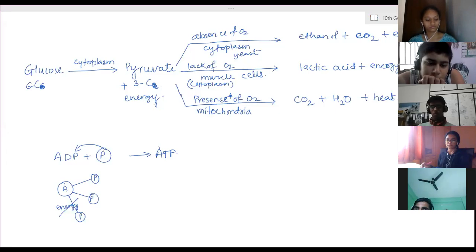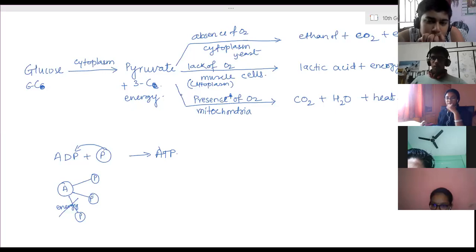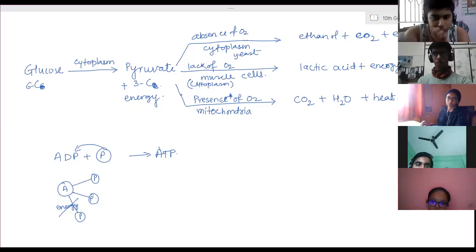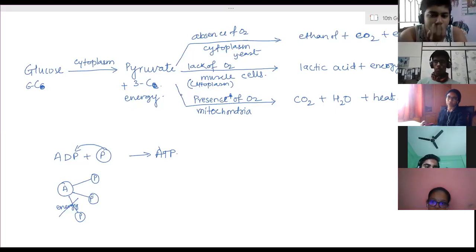Ma'am, is the energy released by the break of one bond a big amount compared to how much the body uses, or is it just a small amount? It's just a small amount. For one molecule, one bond broken is okay. But when you are walking, many phosphate bonds are broken. In every muscle cell, that phosphate bond will be broken. Okay, ma'am, so that is sufficient for only one cell, not for the whole body.